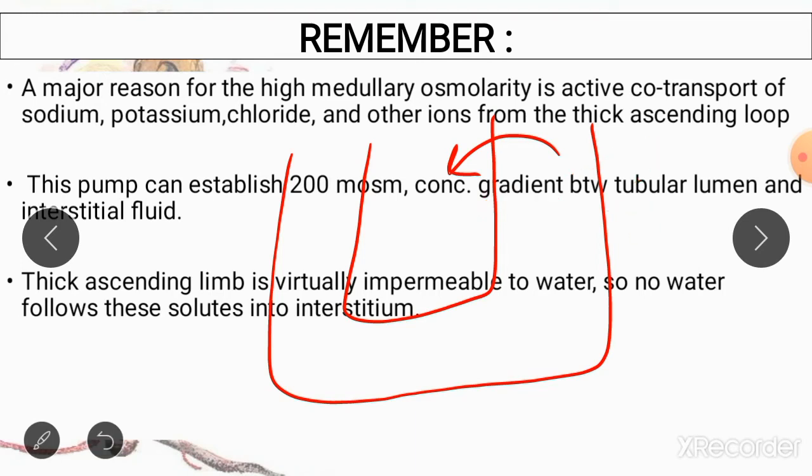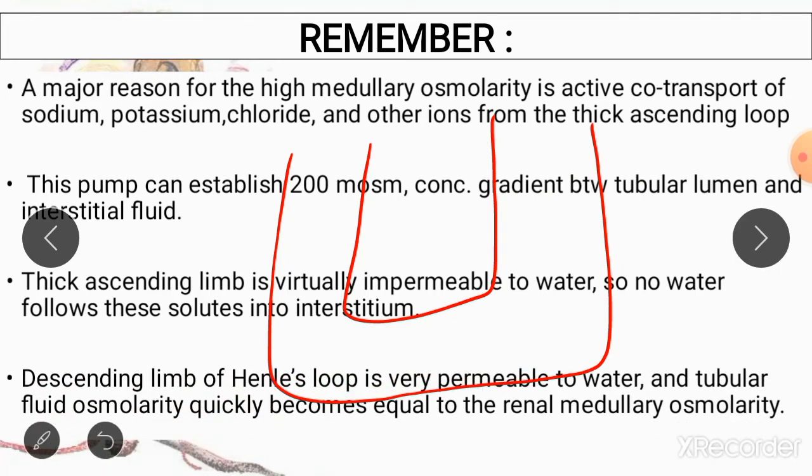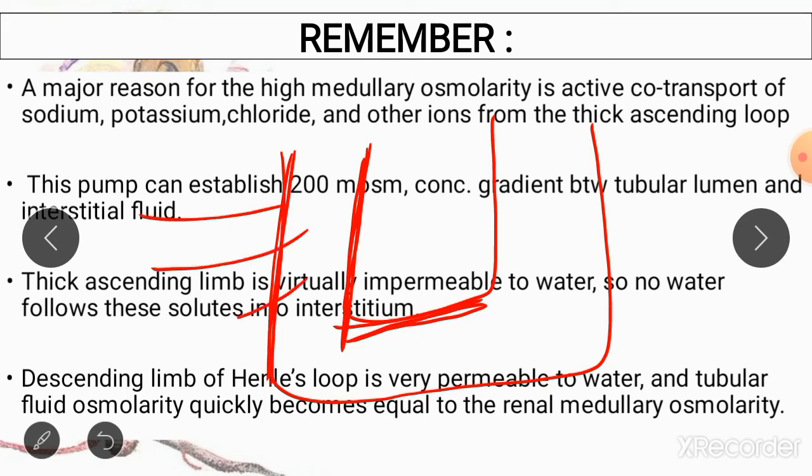And the next most important point you have to remember is that the descending limb of the loop of Henle is impermeable to solutes and only permeable to water. It is going to lose water until its concentration becomes equal to the concentration of renal interstitium.